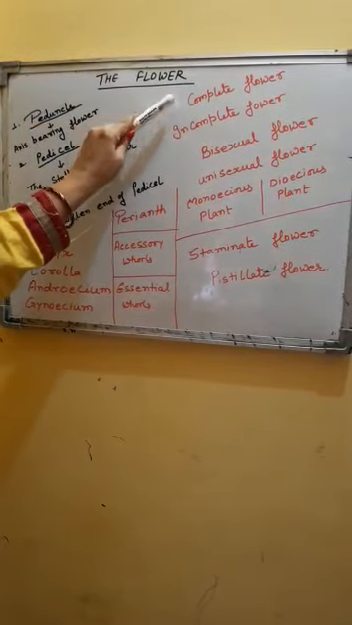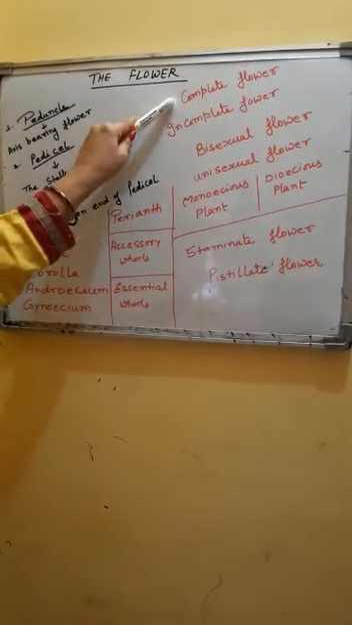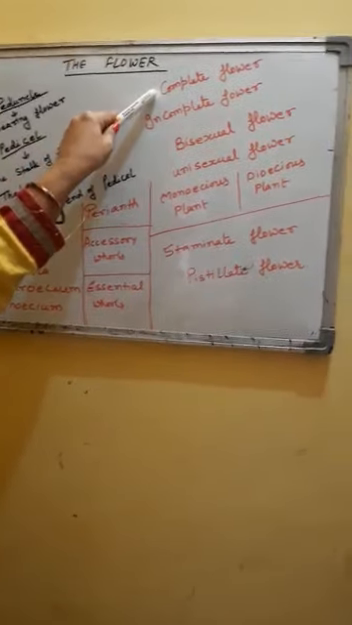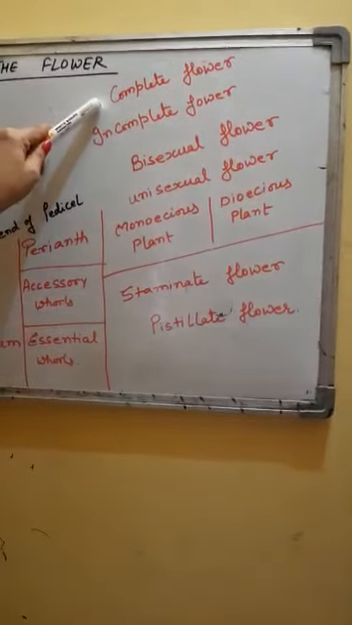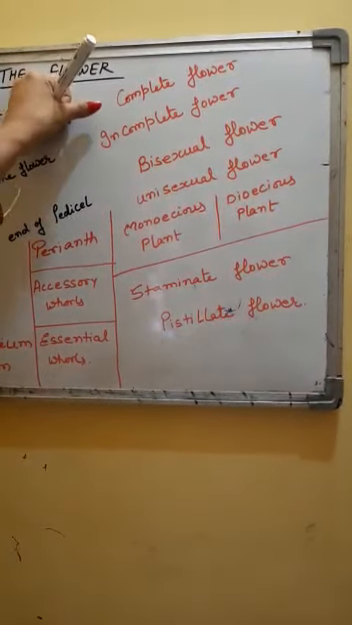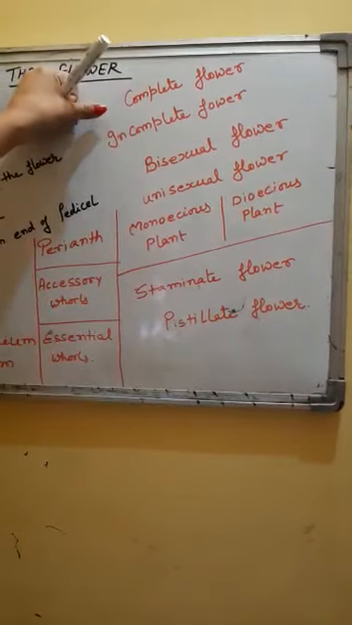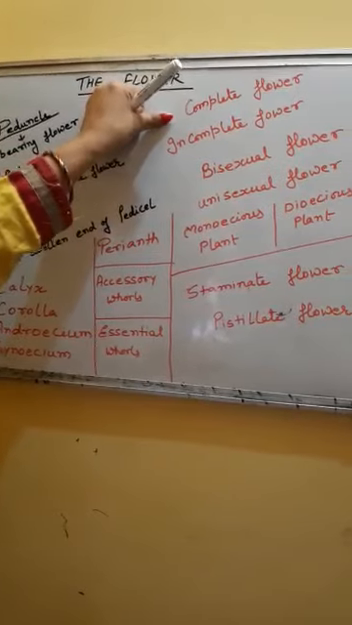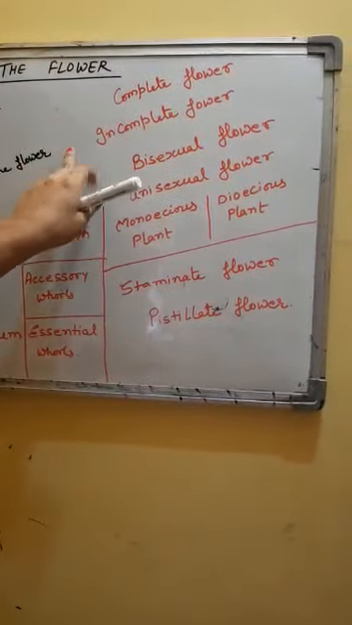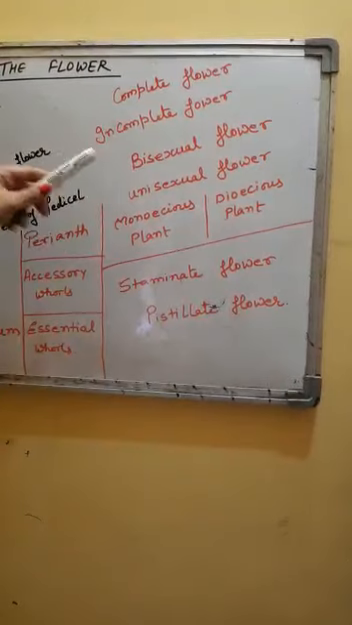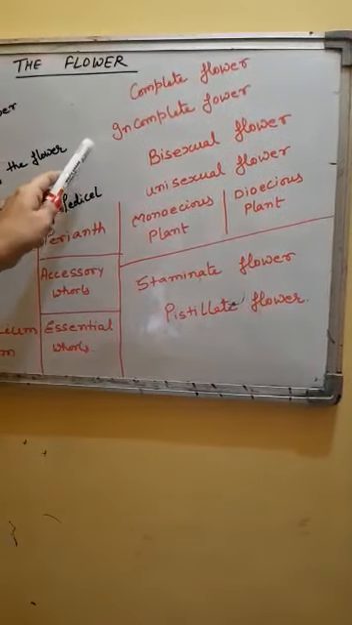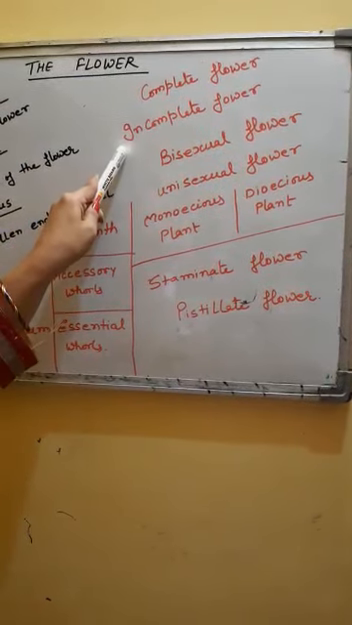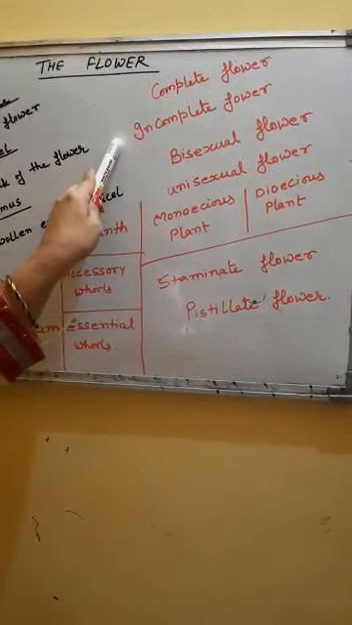The next term is complete flower. When a flower has all the 4 whorls present in it, it is called a complete flower. Means the flower having all the 4 whorls, calyx, corolla, androecium and gynoecium, such flowers are called complete flowers. If any of these 4 whorls is absent, such flowers are called incomplete flowers.